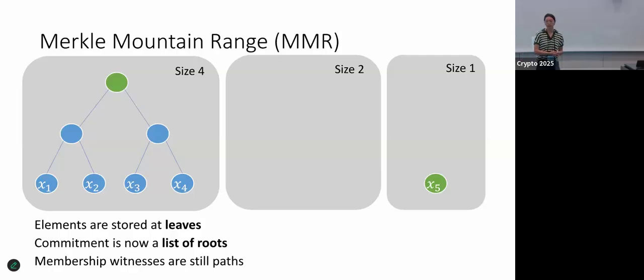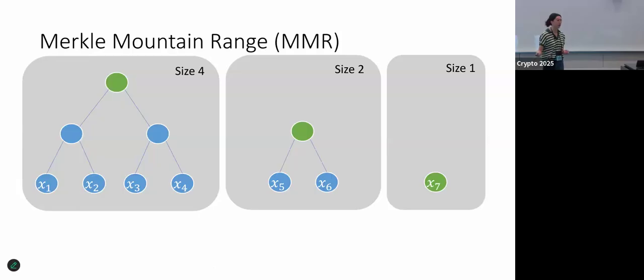Now, if we add another element, the tree of size 1 is now full, so we merge x5 and x6 into a tree of size 2. And if we add again, we add it in the tree of size 1, and so on. So if x8 came along, now we would merge that in x7 into a tree of size 2, and then continue merging and end up with a tree of size 8 that I didn't want to make on the slide.